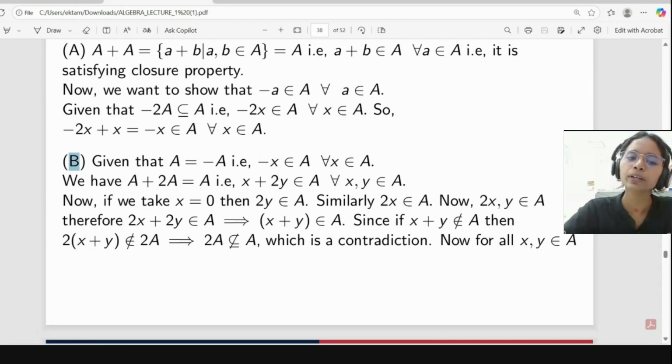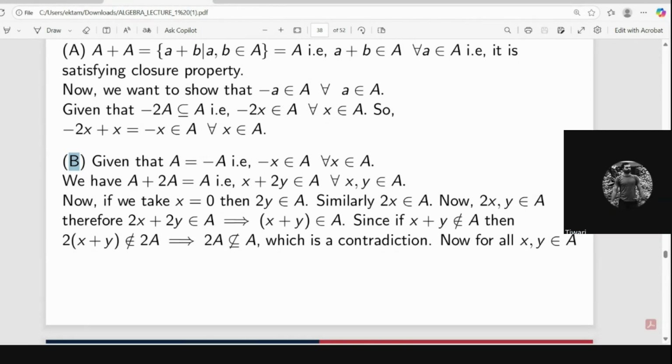So it means 2A is not a subset of A. But we have A plus 2A equal to A, so anyway 2A is a subset of A, and from here we are getting a contradiction. So 2x plus 2y belonging to A should imply x plus y belongs to A. Is it clear how B is going?